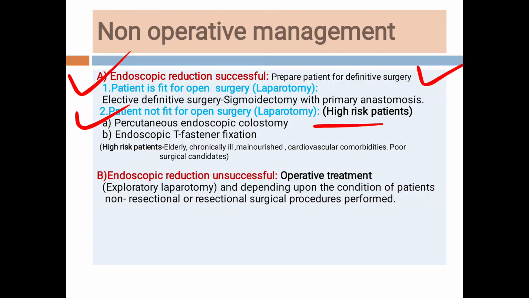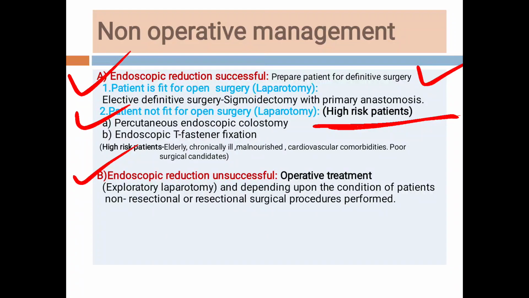So these are the high risk patients. High risk patient means what? Elderly patients who are chronically ill, malnourished, having cardiopulmonary problems. These are the poor surgical candidates, so in these patients we will do percutaneous endoscopic colostomy or endoscopic tip fastener fixation. If the endoscopic reduction is unsuccessful, then we will straightaway post the patient for surgery, that is exploratory laparotomy, and then the procedure depends upon the intraoperative findings.